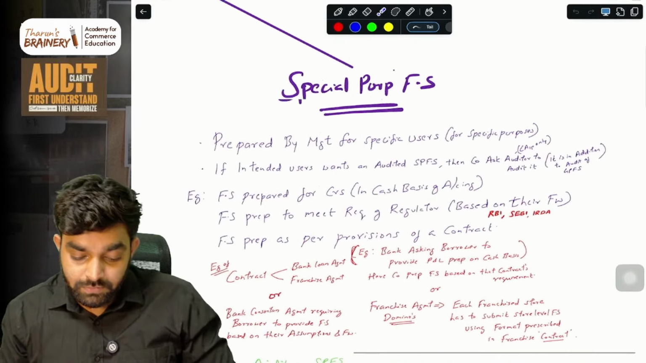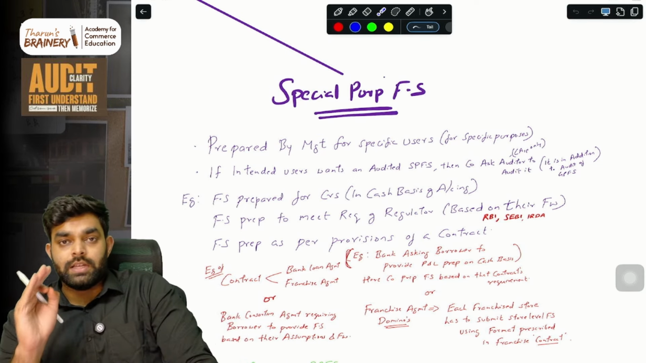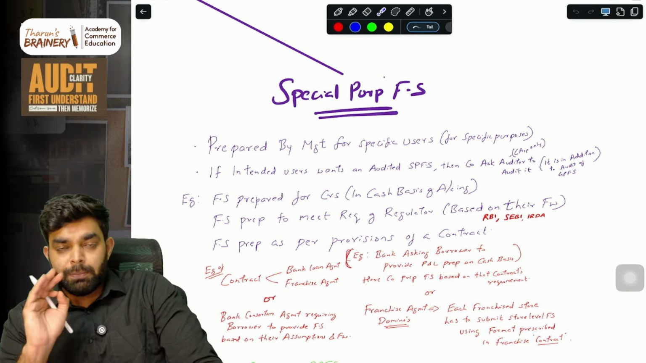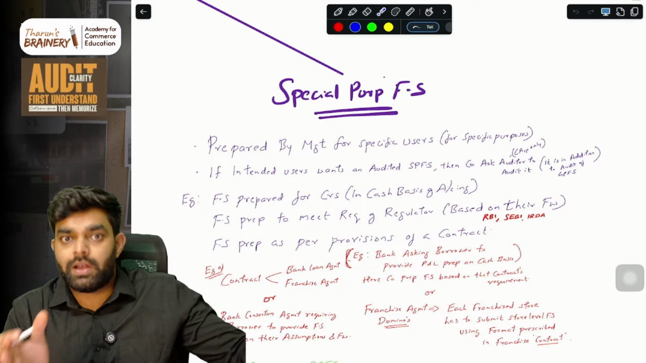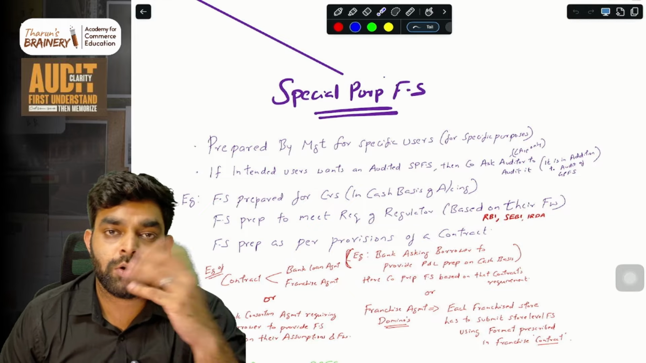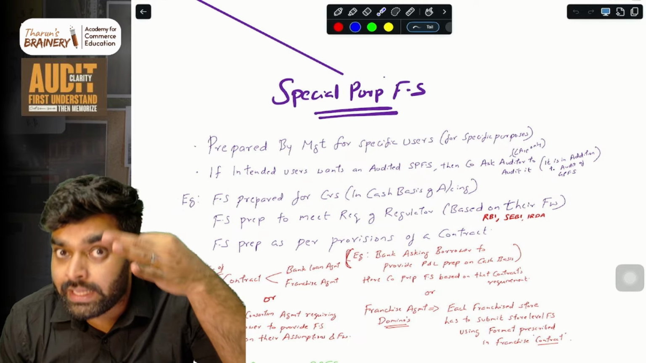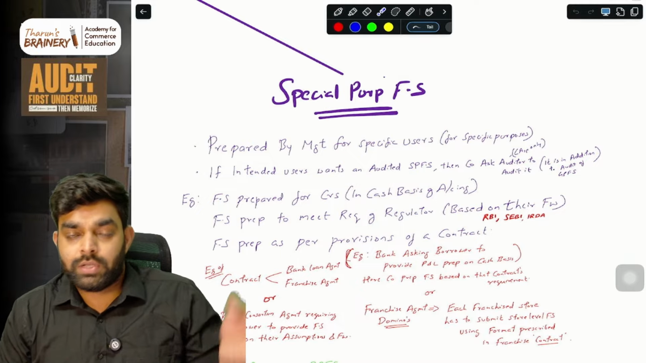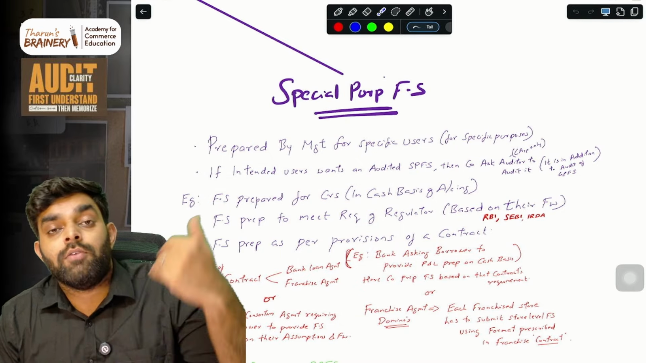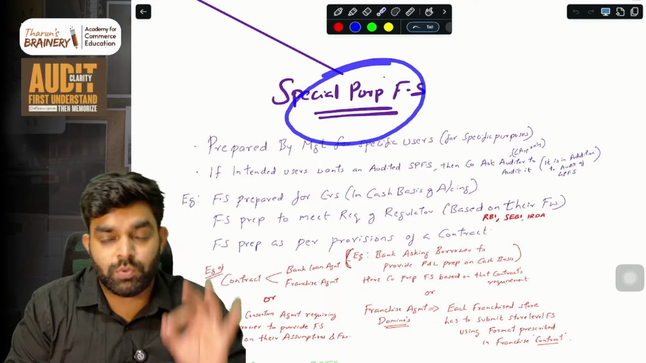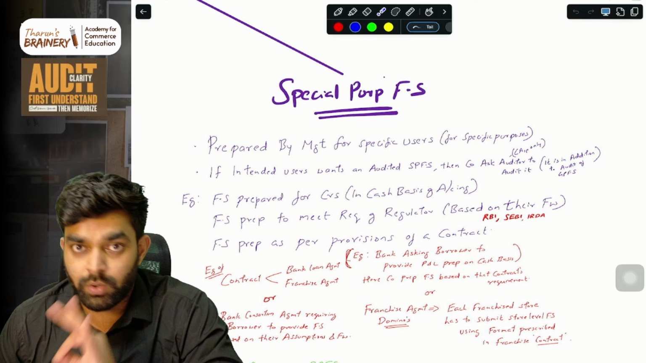Now we are focusing on special purpose financial statements. These are financial statements that are prepared for some special purposes. The general purpose financial statement is prepared for common use; in a year, once, we prepare it and do the audit and everything. But these are certain financial statements prepared in addition to the general purpose one. Normally one general purpose financial statement is made yearly, and in addition to that, for some special purposes, we make this financial statement. Let's look at what those purposes are.